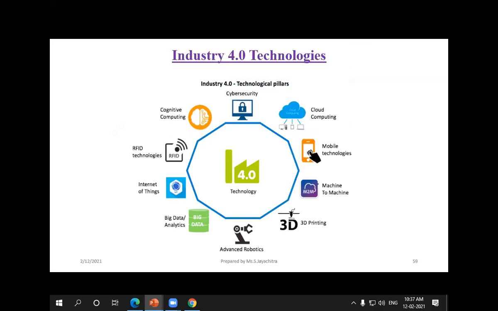So what technologies are we integrating? Cloud computing and mobile technologies. We are making machine-to-machine communications, and also 3D printing. The next thing is advanced robotics. We can store a huge amount of data, that is big data analytics, and also IoT, RFID technologies, cognitive computing, and cyber security. So these are all the evolutions of Industry 4.0.